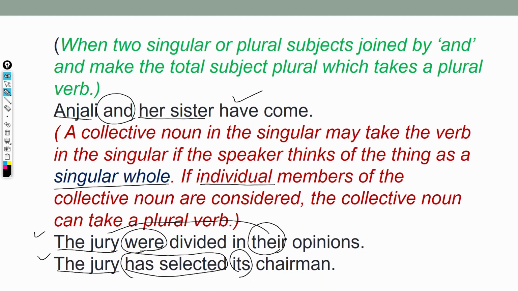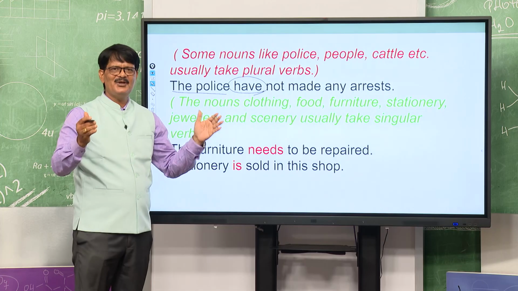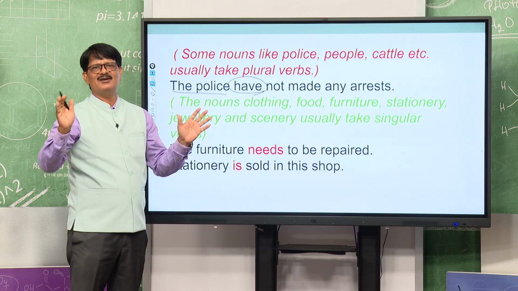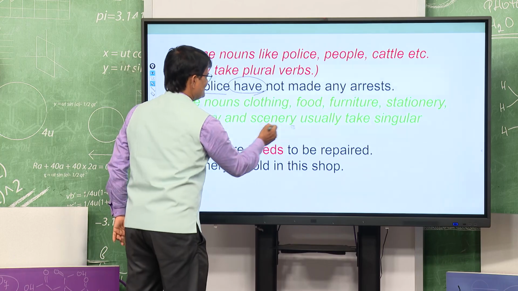Next, some nouns like police, people, cattle are usually plural. You see the police is always plural, so it takes have. But the nouns clothing, food, furniture, stationery, jewelry and scenery are generally singular. Scenery is always singular.